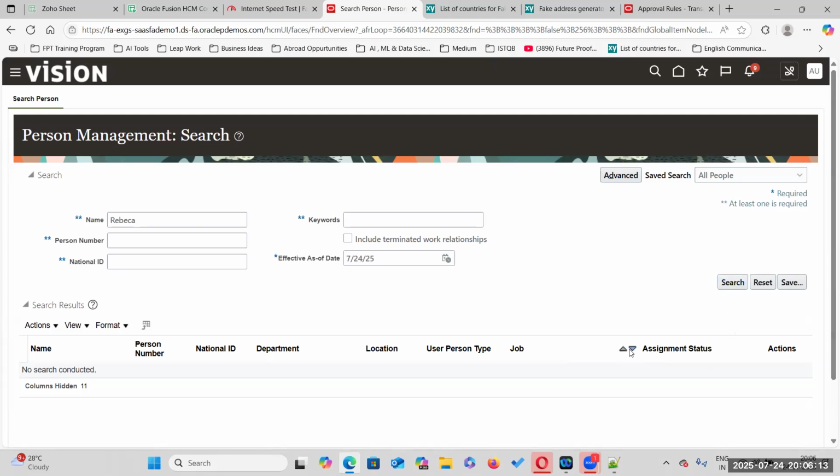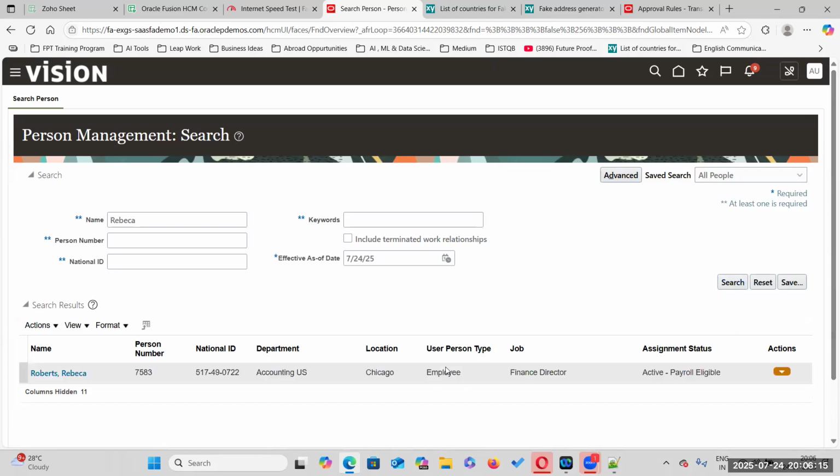So Rebecca Roberts, as of today's date, is showing active and payroll eligible. Why is it showing active and payroll eligible? Because the effective date is 31st July. Only after that will she be inactive. Until then, the employee is active and payroll eligible only.